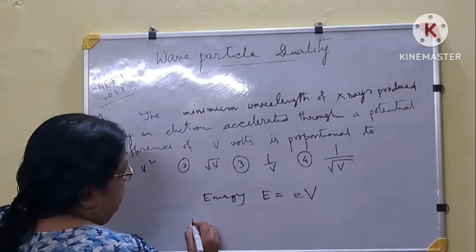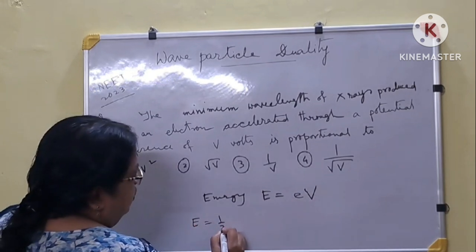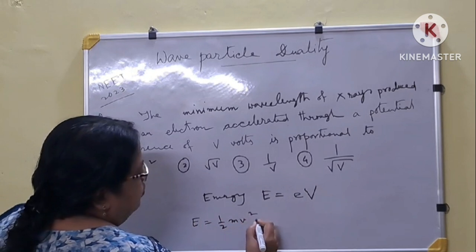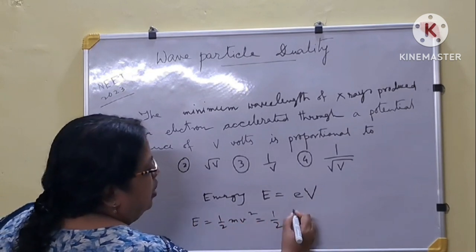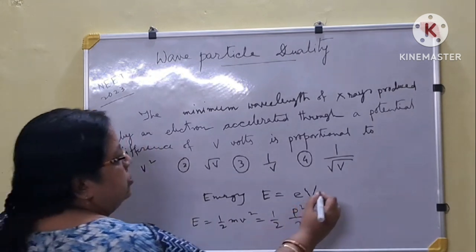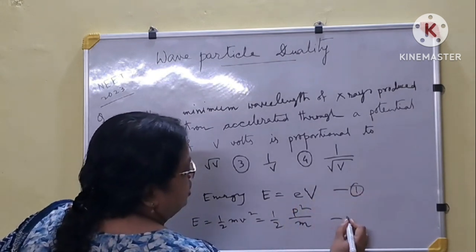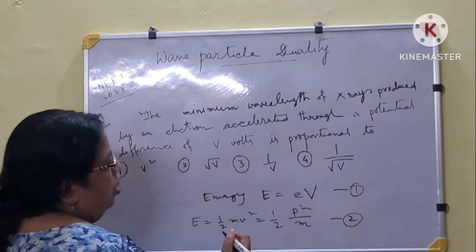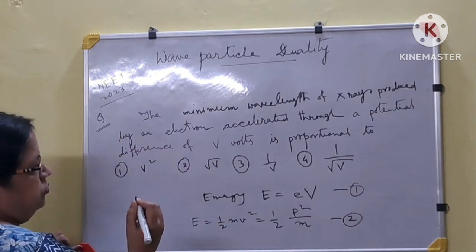Now energy E equal to half mv square, means p square by 2m. This is equation 2.